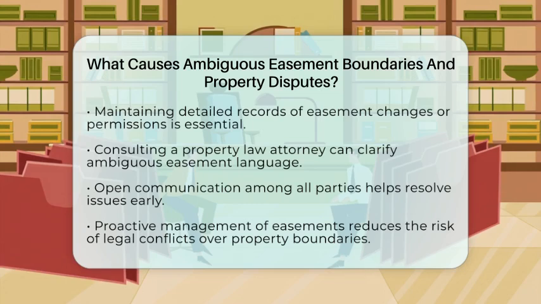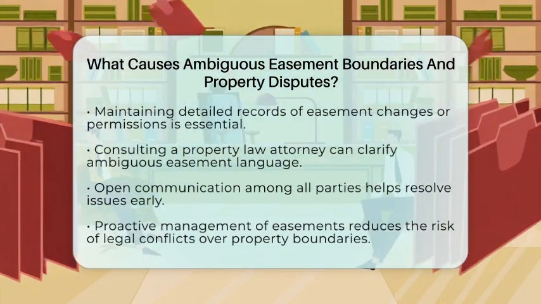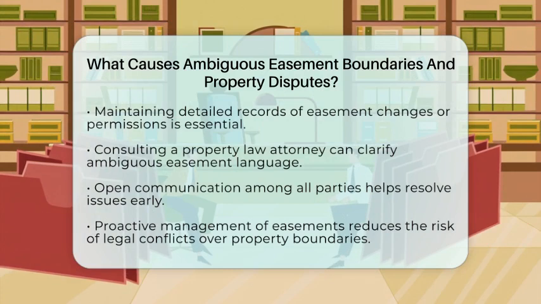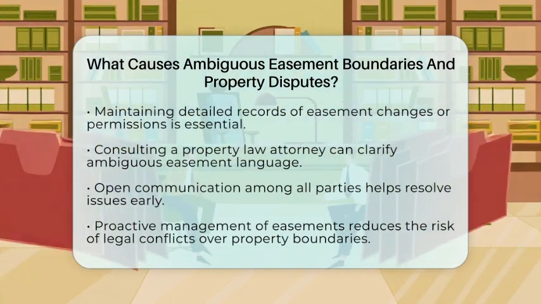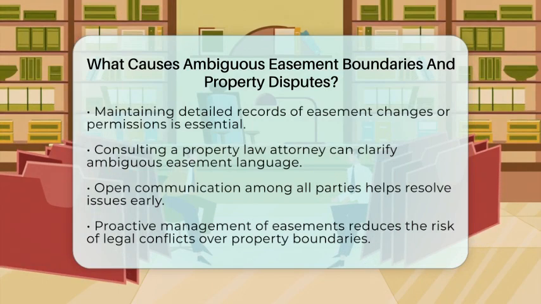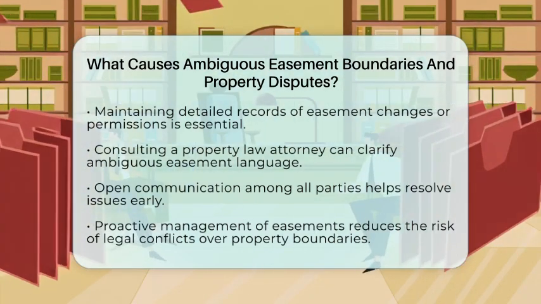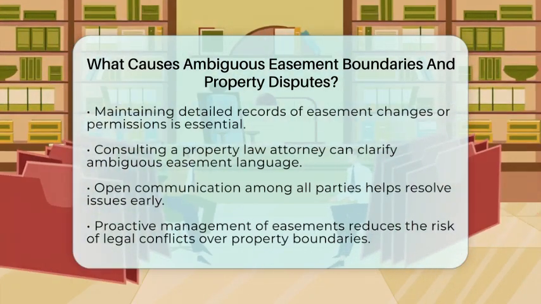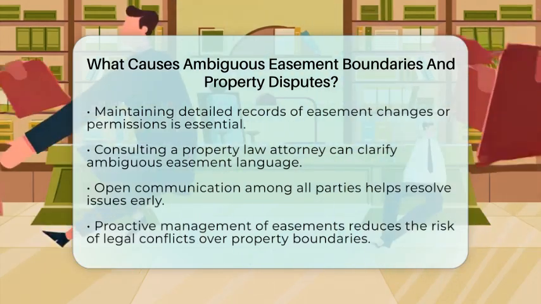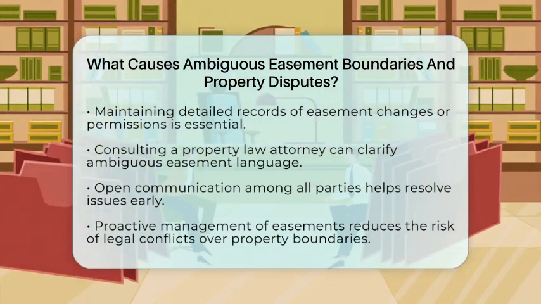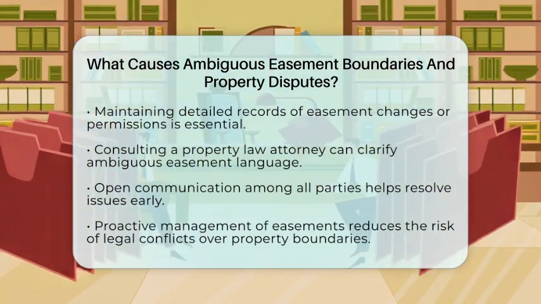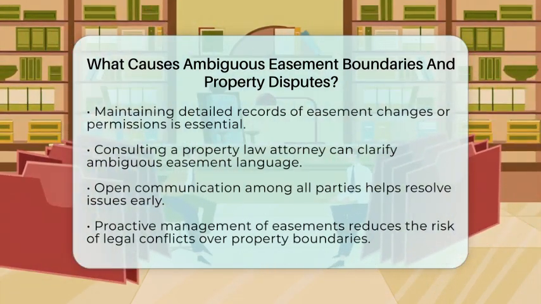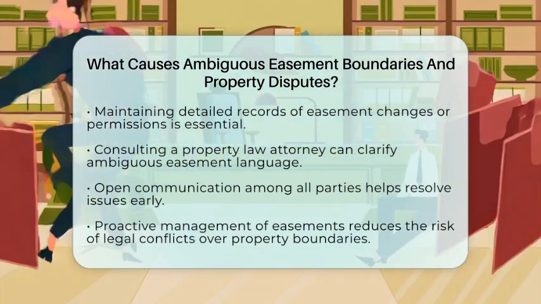To avoid these issues, it is essential to have precise language in easement agreements. Using licensed surveyors to mark property lines accurately is also vital. Keeping detailed records of any changes or permissions related to easements helps prevent misunderstandings. Consulting a property law attorney can clarify ambiguous language or implied easements. And open communication with all parties involved can resolve potential problems early.